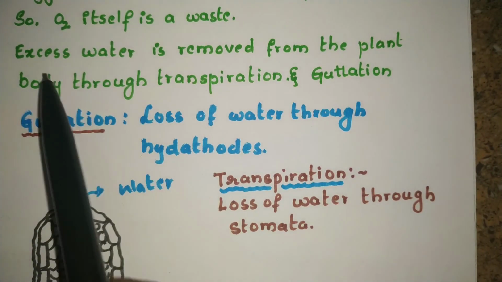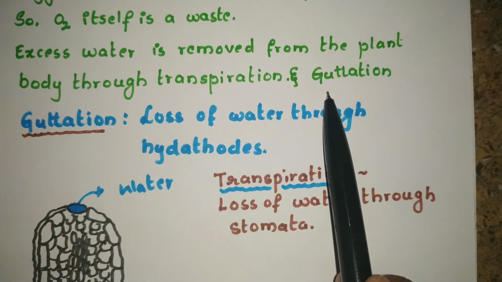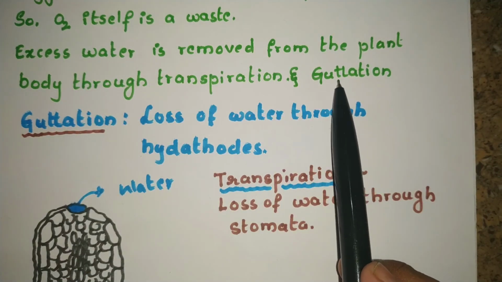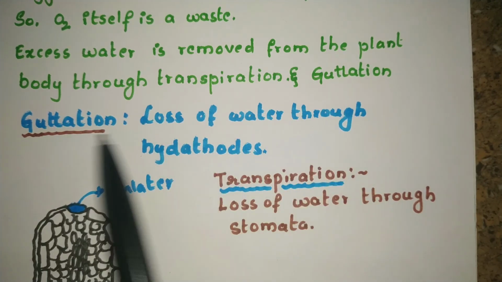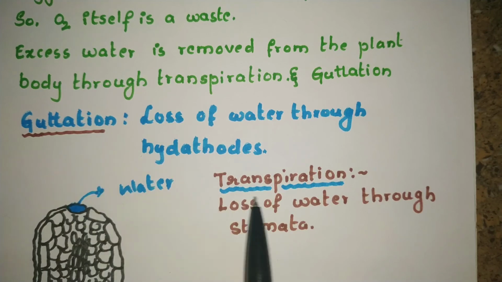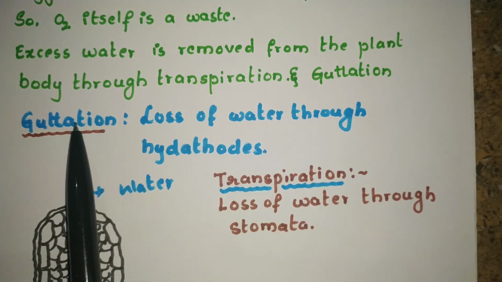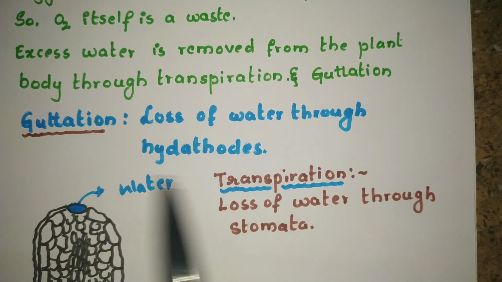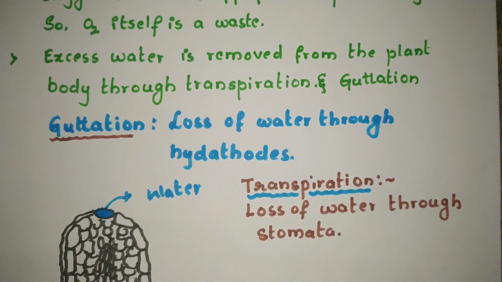In the same way, excess water is also excreted through a process called guttation. Guttation involves hydathodes. The loss of water through hydathodes is called guttation, and loss of water through stomata is called transpiration. There is a difference between guttation and transpiration. In the early morning, when you step on the grass, you will see a lot of water on it.